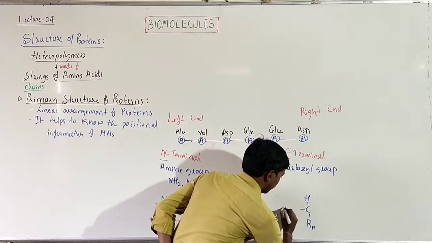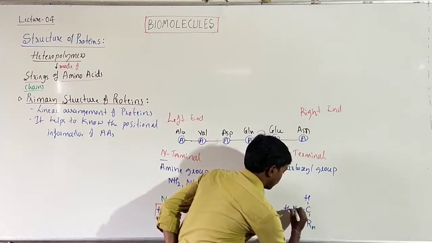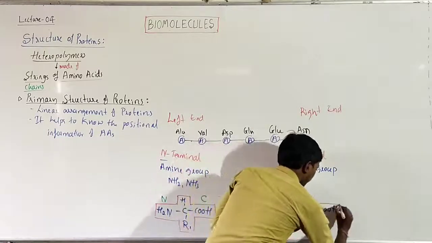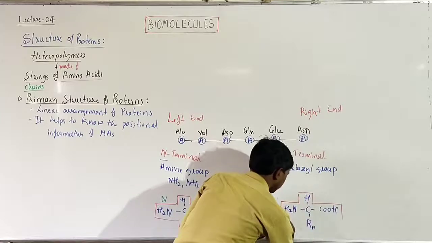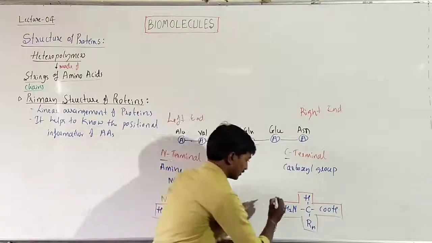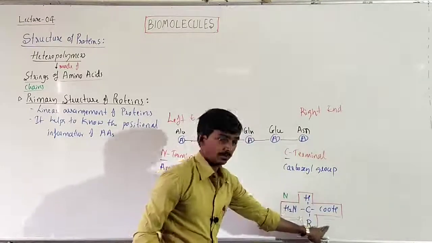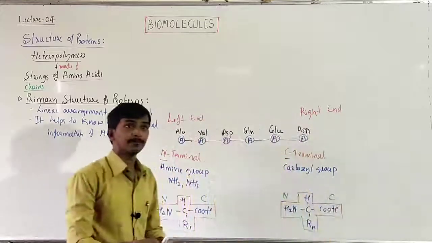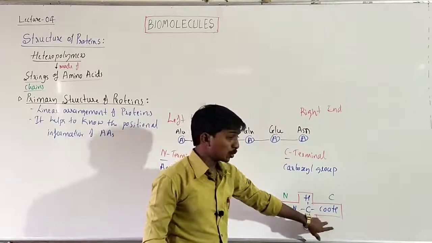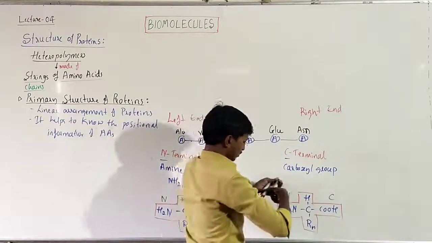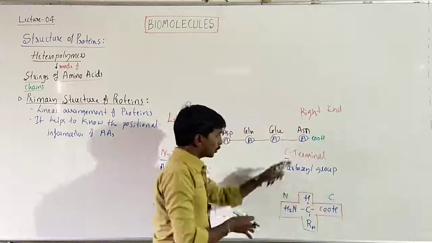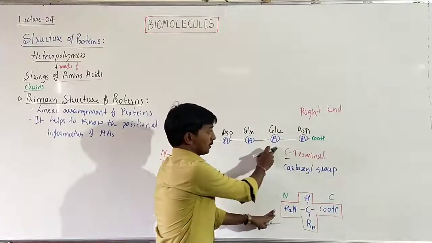On the left side we have an NH group, H2N. Here we have a COOH, carboxyl group. So this is also one of the amino acids. Right? Here we have the amine group, that is the N-terminal. We have the carboxyl group, the C-terminal. It means in this amino acid the carboxyl group is exposed. In this amino acid the carboxyl group is free, but towards this side the amino group is bound to this amino acid.